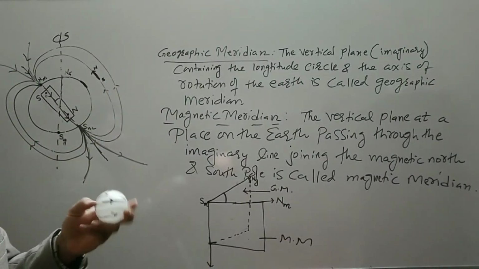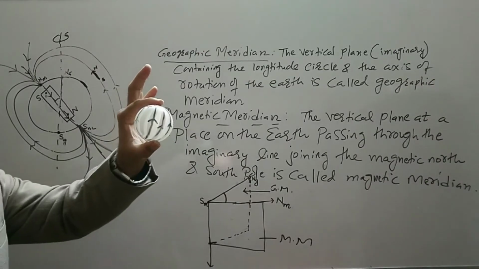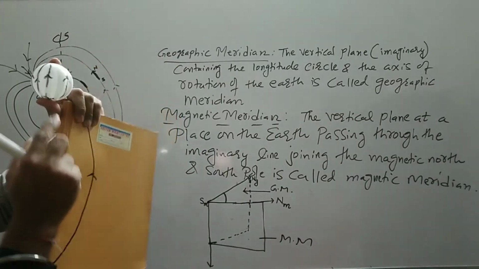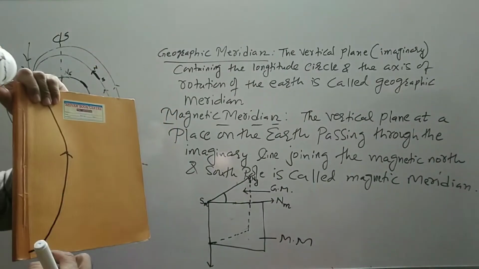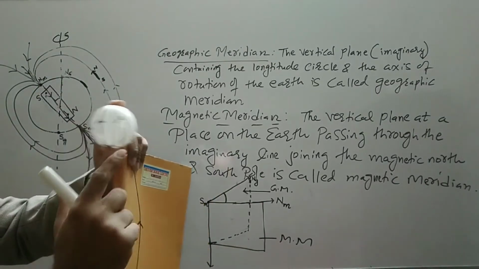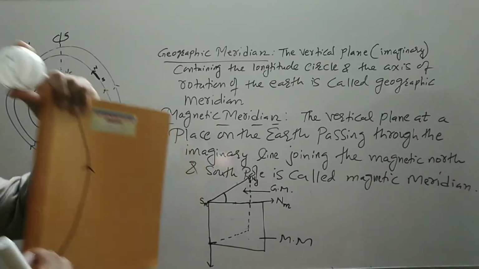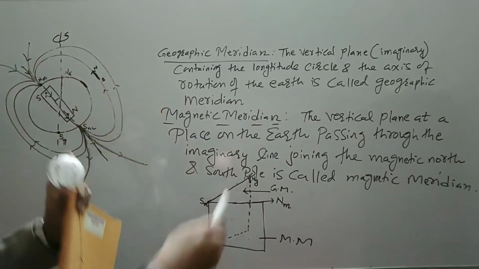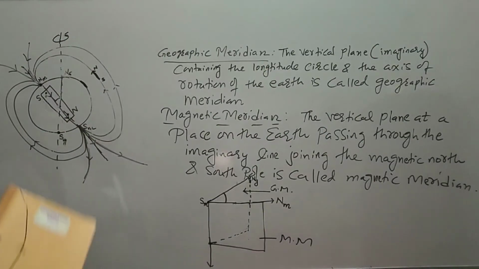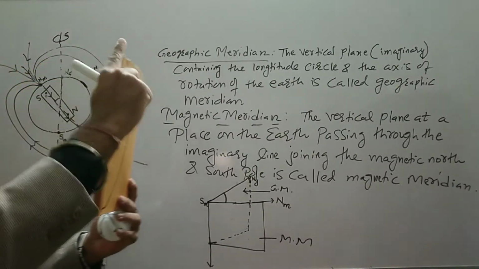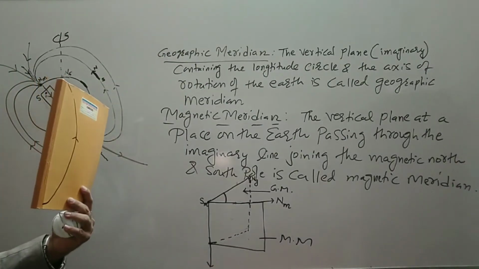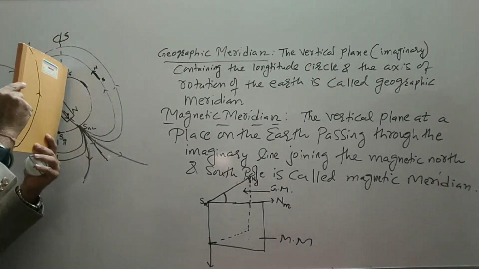So I hope you understand this. This is Earth. You cut like this. So this plane, longitude, can be drawn on it. So these strips or this arrow, or you can say these white strips, are drawn here. That is the vertical plane containing the longitude circle and the axis of the rotation of Earth. This is the axis of rotation of Earth, and this plane has gone inward. So this is the vertical plane.